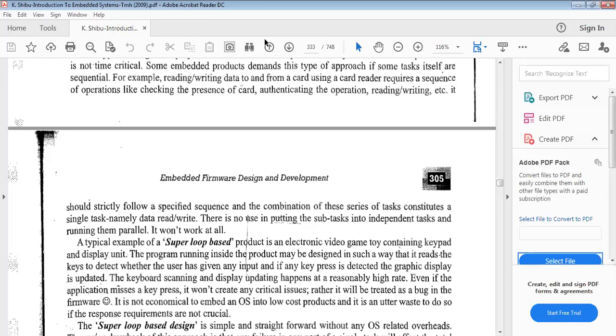But what we learn from this concept is that firmware design approaches are classified into 2 types: the super loop based approach and the operating system based approach. You already know the super loop based approach contains an infinite loop, which is why it is called a super loop. That loop contains a number of tasks, and those tasks are executed sequentially. If I want to interrupt those tasks, I use 2 techniques.